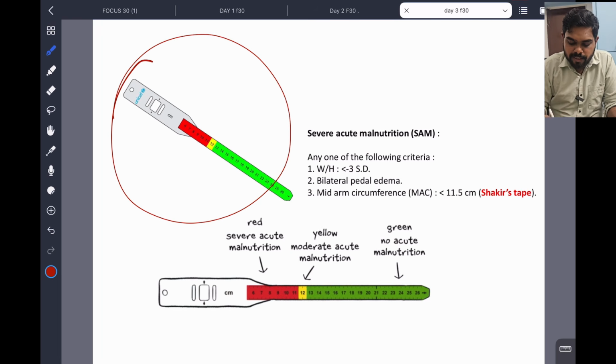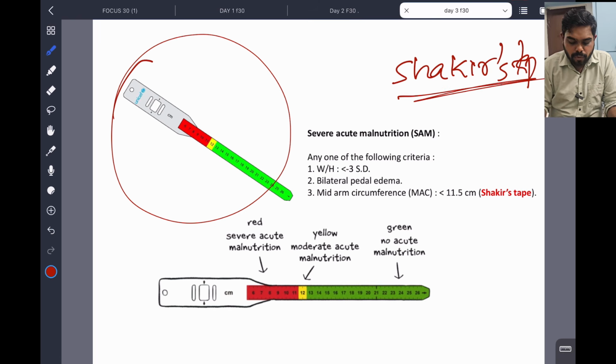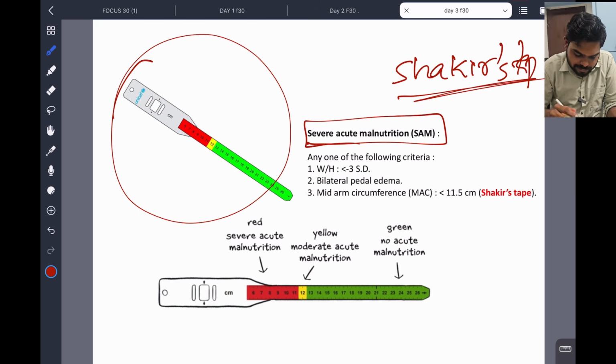So now what is this? This is a very famous Shakir's tape. So whenever Shakir's tape is there, they will definitely ask SAM, severe acute malnutrition criteria also. So now you see the Shakir's tape. You can see it is in centimeters. You can see 6, 7, 8 till 11.5.